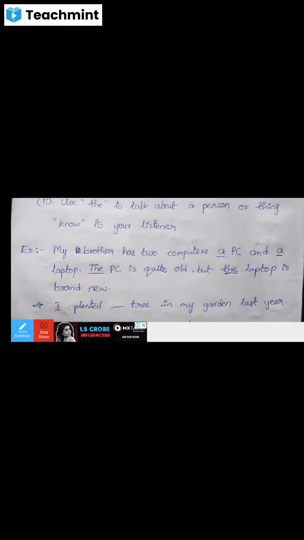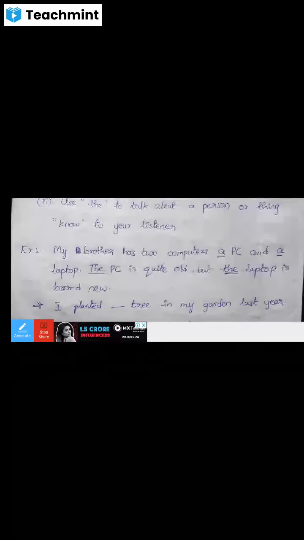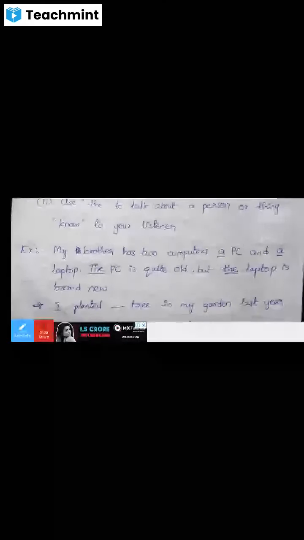The same goes for the laptop. So the PC and the laptop are now known to you.